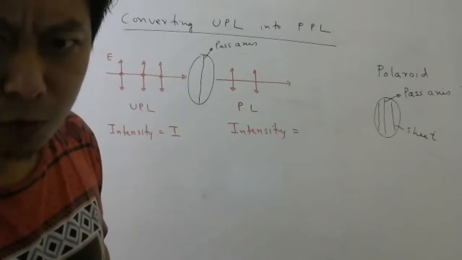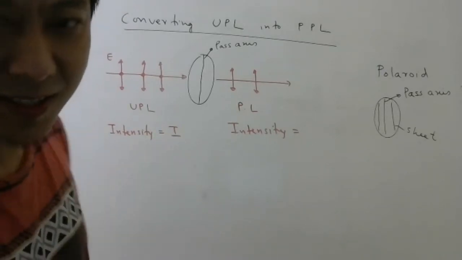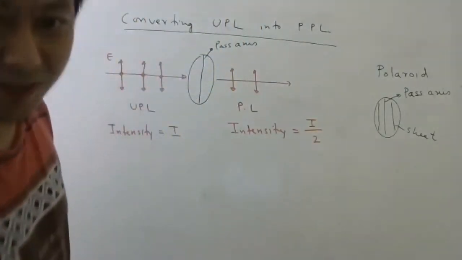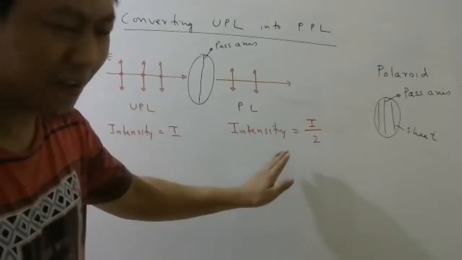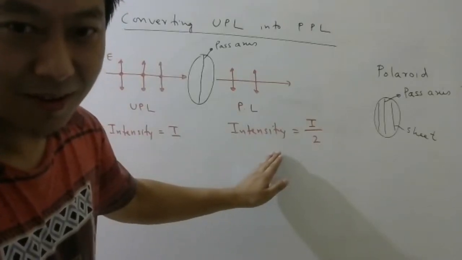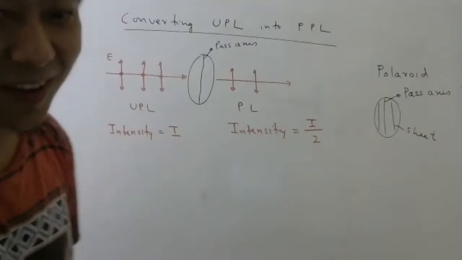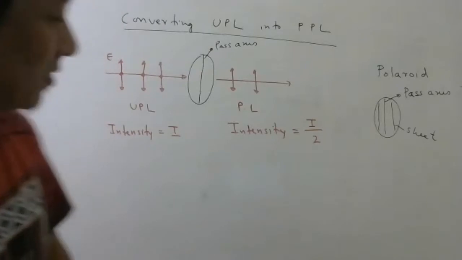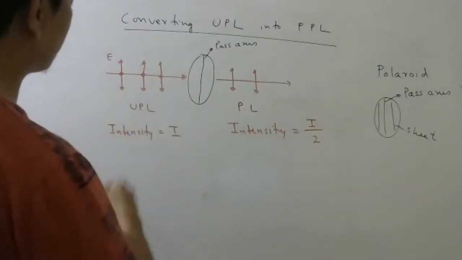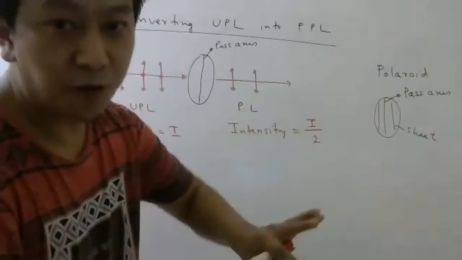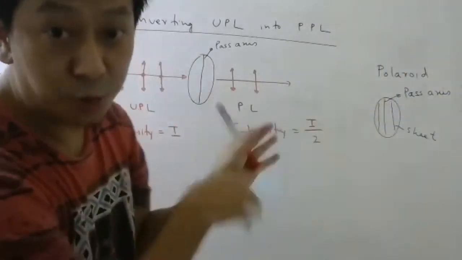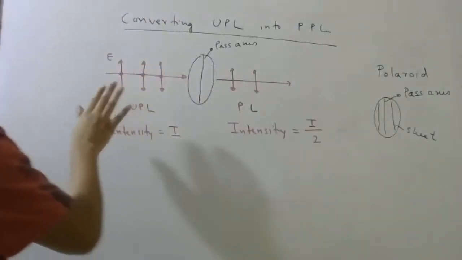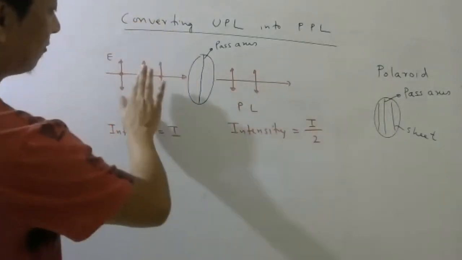I/4? Why 4? Energy is scalar. I/2, no? The amplitude itself will become 1 by √2, so intensity will be I/2, because energy is scalar. So half of the energy is absorbed, half of the energy is going out, assuming extra absorption is not there. So half of the light is absorbed, half of the light comes out.